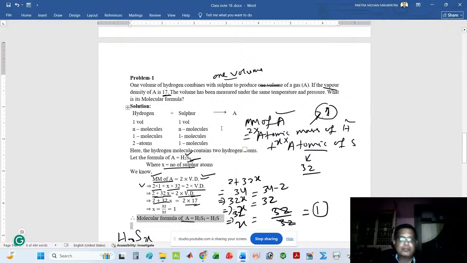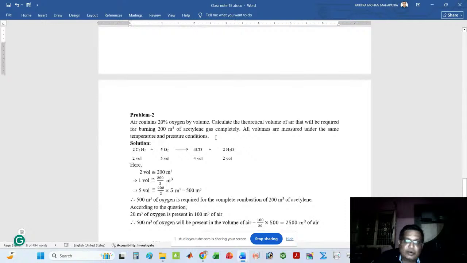This is problem number 1. Here the question was written in a slightly wrong manner, so I will correct the question like this. One volume of hydrogen combined with one volume of sulfur to produce a gas A. If the vapor density of gas A is 17, and the volumes have been measured under the same temperature and pressure, what is its molecular formula? This is the answer. Next, let us move to another question.